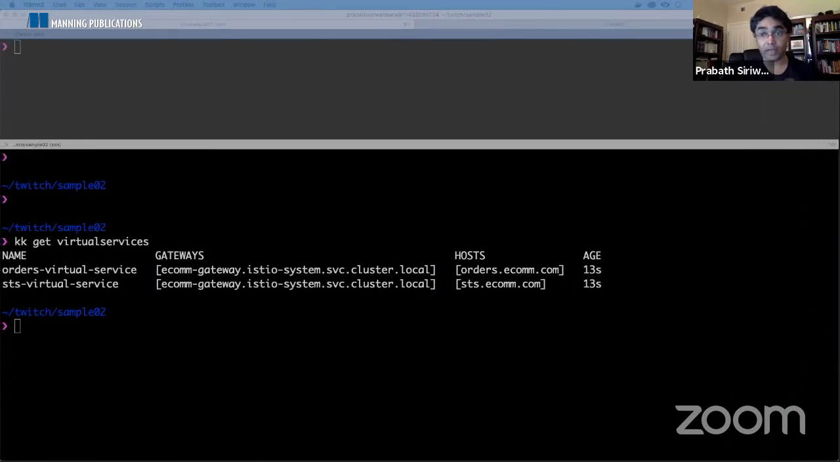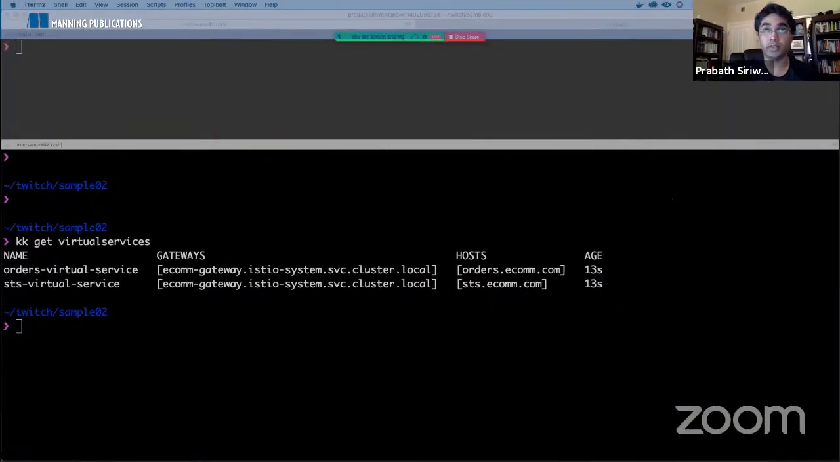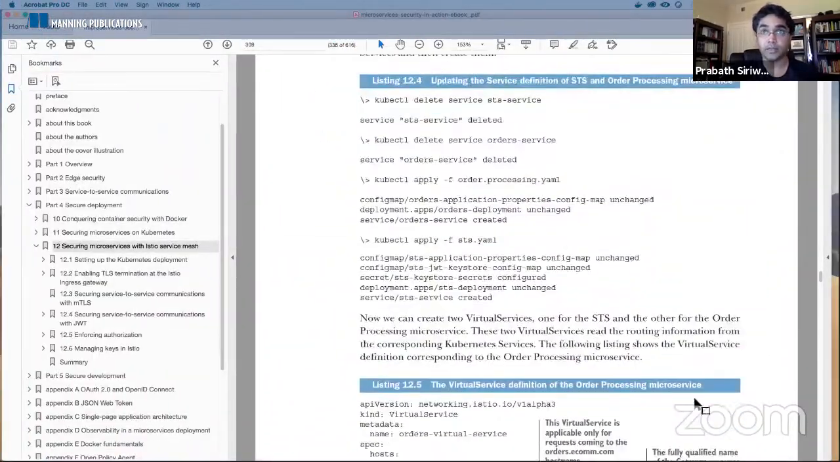Now we can try out the same thing we did before, but now we need to route the request to our order processing microservice through the Istio ingress gateway. So both the requests going to STS and the order processing microservice now will go through the Istio ingress gateway. Let's go to the diagram and see.